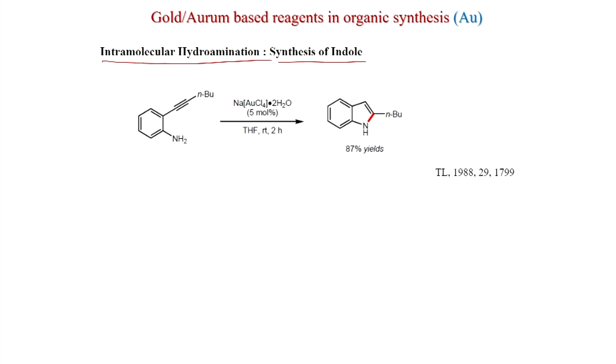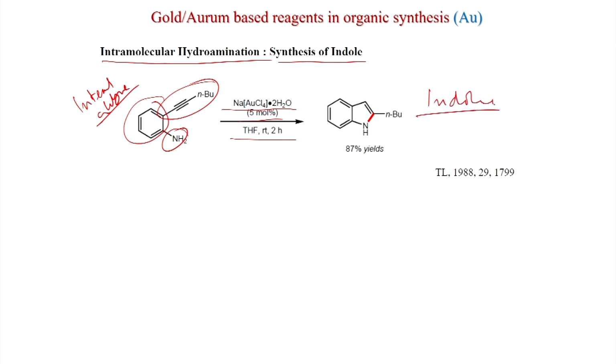Like here, if you see, this is the aromatic group, this is the alkyne, an internal alkyne, and this is the amine, with NaAuCl4 2H2O 5 mole %, THF, room temperature, 2 hours, you get this indole. So, this is a very important product, a 2-substituted indole. Indole is formed in 87% yield.